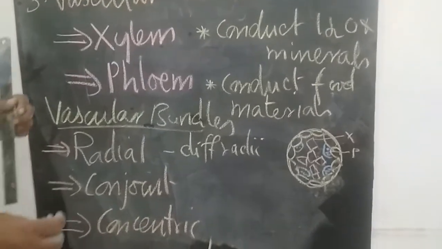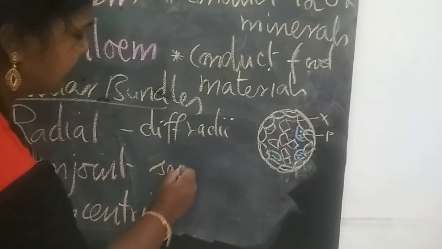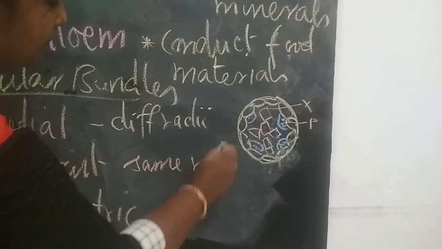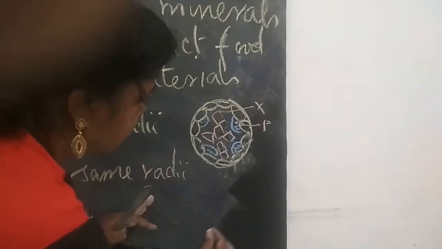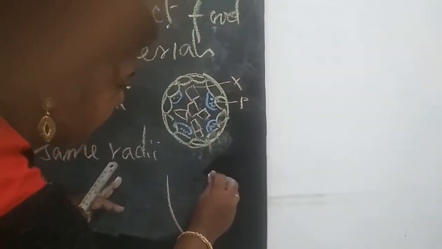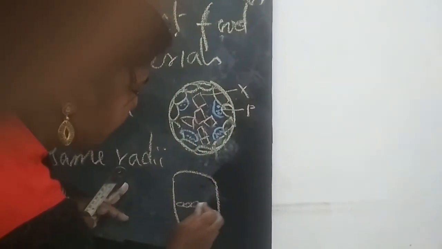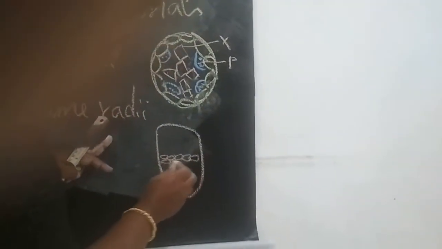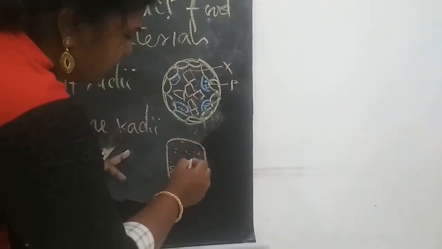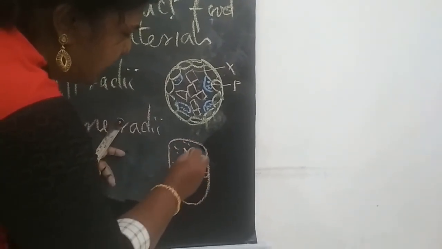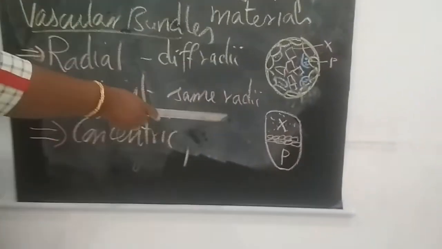Next, conjoint. So conjoint, they lie in the same radius. This is xylem and this is phloem. So conjoint, they are lying in the same radius.